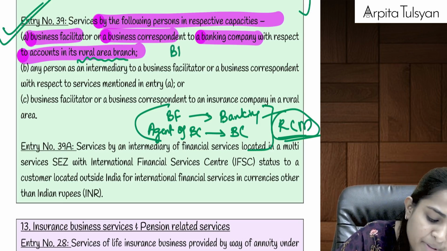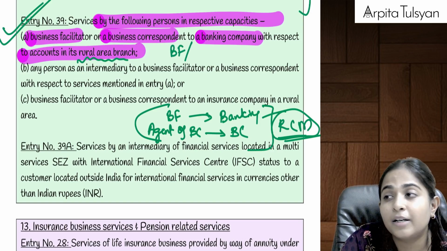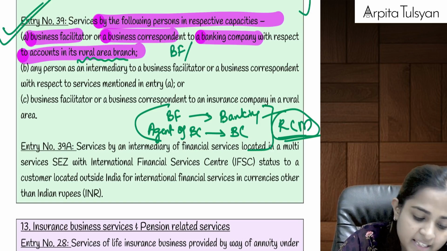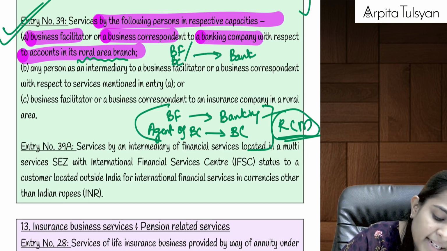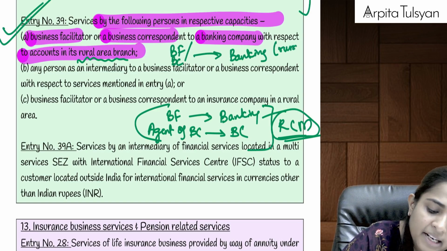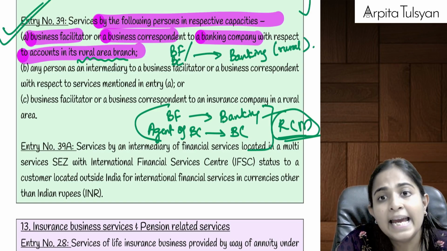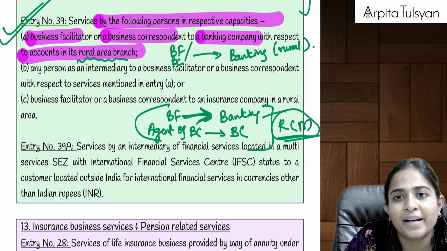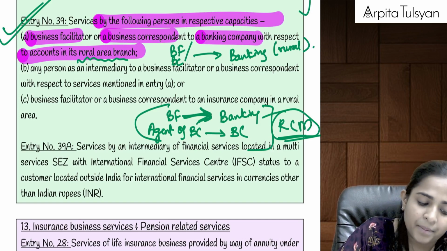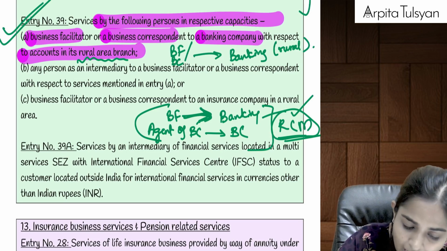Okay, BF, business facilitator, who helps to take some strategic decisions, or business correspondent, if they are providing any service to the banking company for rural area branch, then the service will be totally exempted. So can we say if BF is providing service to the banking company in relation to urban branches, then it will be taxable under RCM.